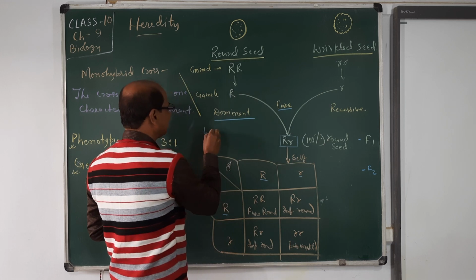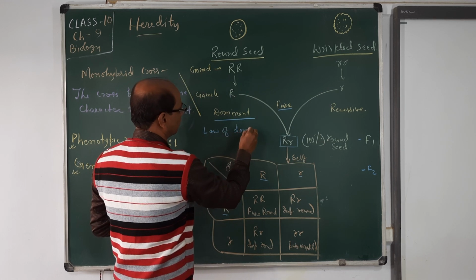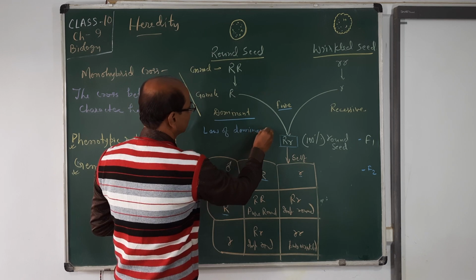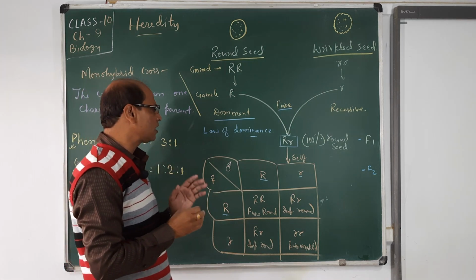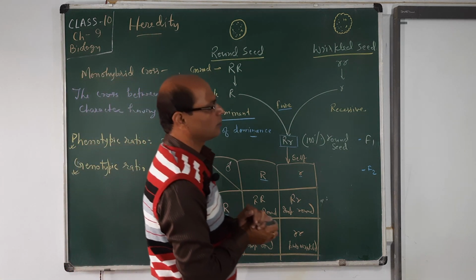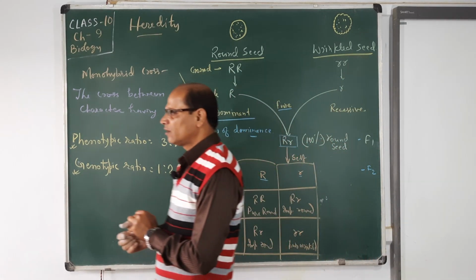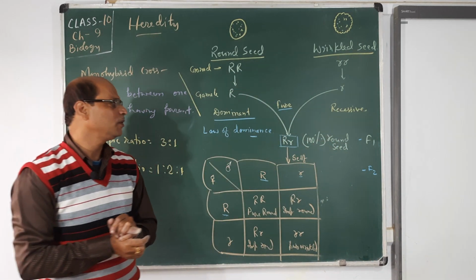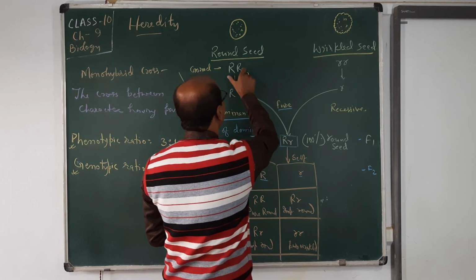According to this law, one of the pure parents will be shown, or dominate, in the F1 generation. These are pure because they are homozygous.